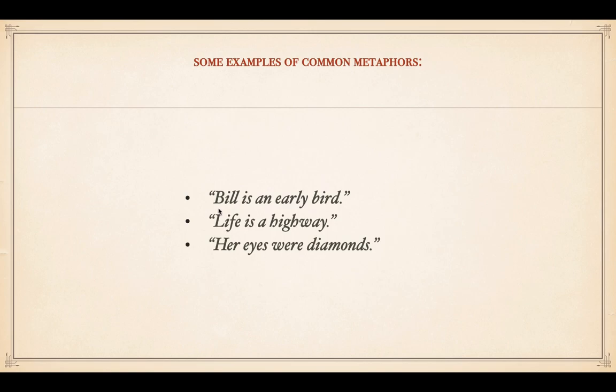Here we see Bill is a different kind of thing and bird is a different kind of thing. One belongs to birds and one belongs to human beings, and there is one common similarity: their early rising. Here life and highway, her eyes and diamonds, there is one thing common between them, a common similarity, that of shining.